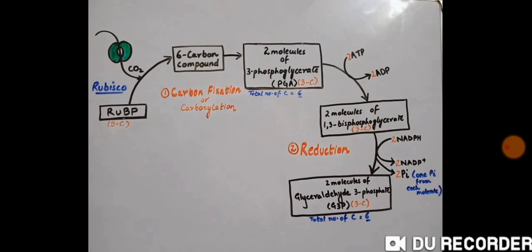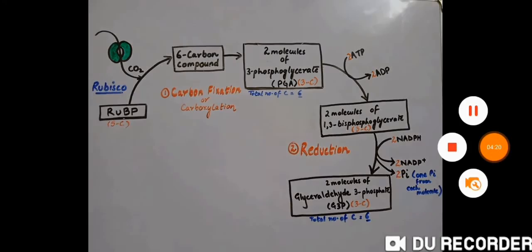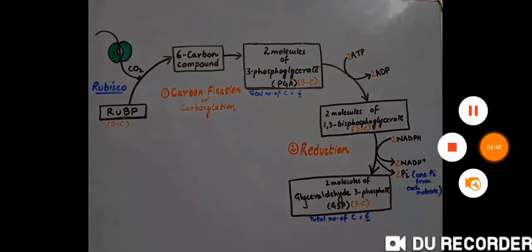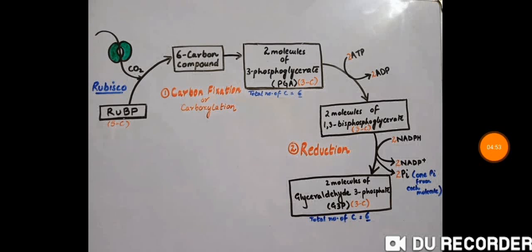If you remember, in the previous step, 1 phosphate was added to each molecule, so the resultant molecules that we'll be getting are 2 molecules of glyceraldehyde 3-phosphate, which is a 3-carbon phosphate molecule. And each of these molecules has only 1 phosphate attached to a 3-carbon sugar. Now the 3-phosphoglycerate has been reduced to glyceraldehyde 3-phosphate. After this, what happens?